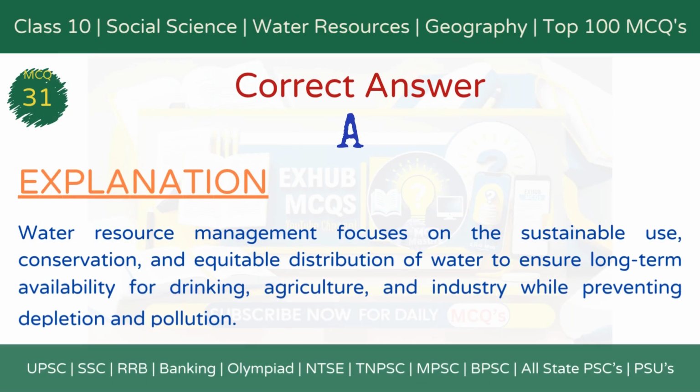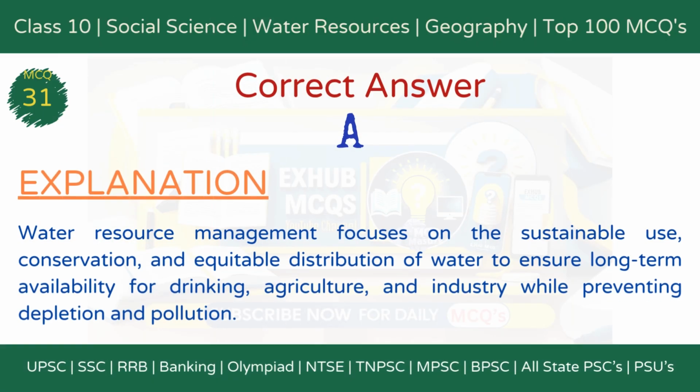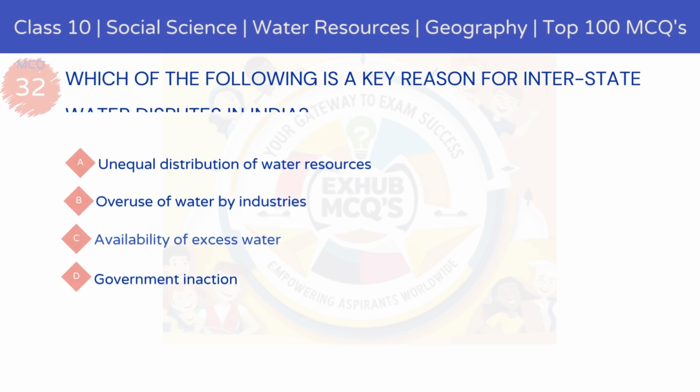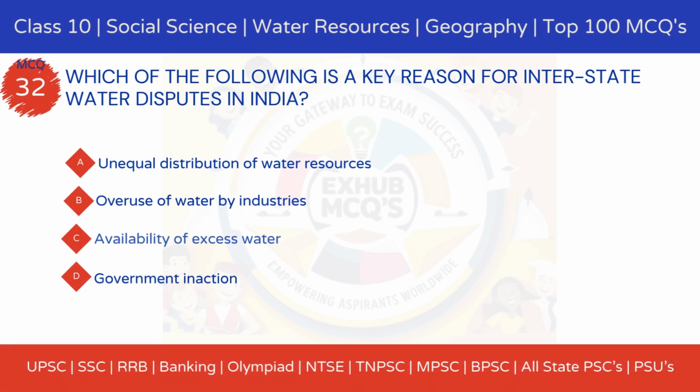The correct answer is option A, to ensure water availability and sustainability. Water resource management focuses on the sustainable use, conservation, and equitable distribution of water to ensure long-term availability for drinking, agriculture, and industry, while preventing depletion and pollution. MCQ 32. Which of the following is a key reason for interstate water disputes in India?